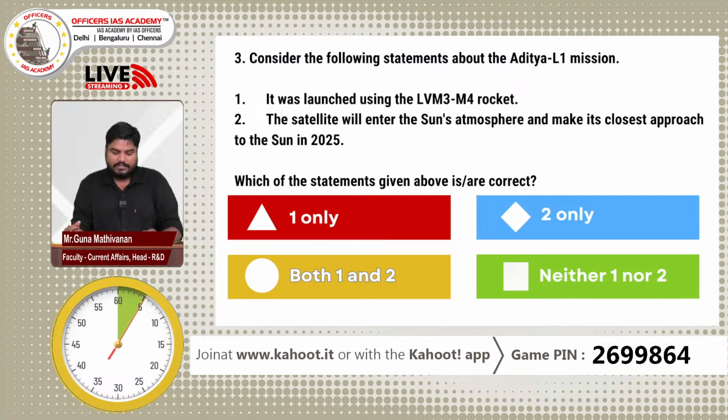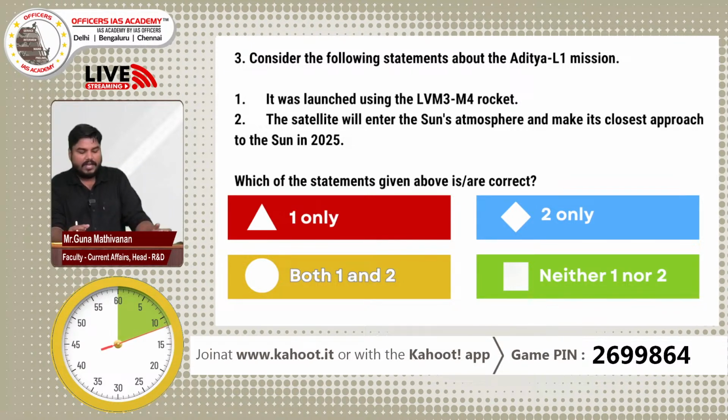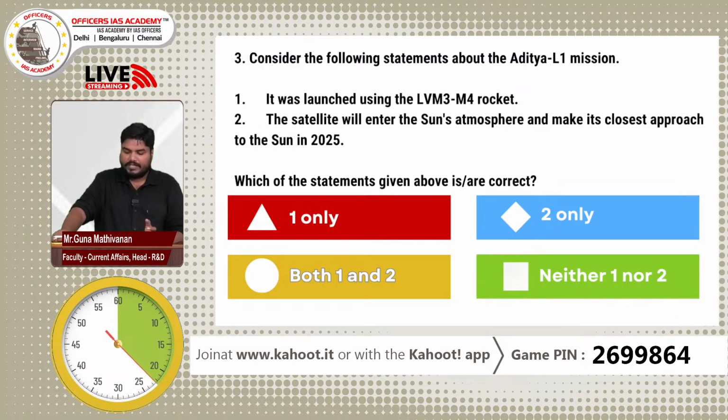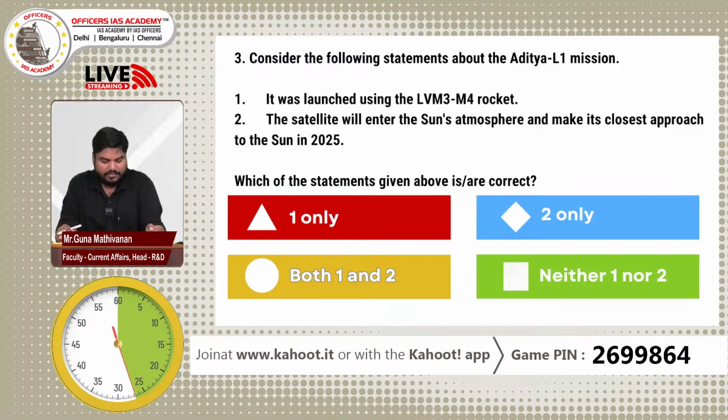Question number 3 is regarding the Aditya L1 mission. Consider the following statements about the Aditya L1 mission. Statement 1: It was launched using the LVM-3 M4 rocket. Statement 2: The satellite will enter the sun's atmosphere and make its closest approach to the sun in 2025. Which of the statements given above are correct? A: 1 only, B: 2 only, C: both 1 and 2, D: neither 1 nor 2.